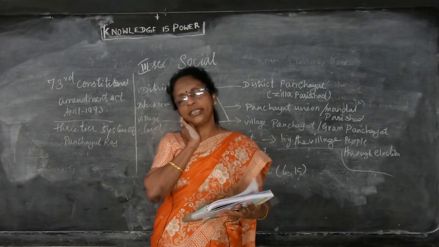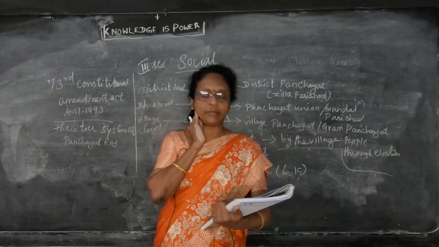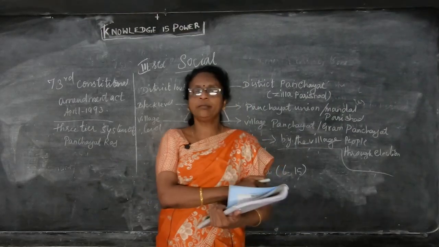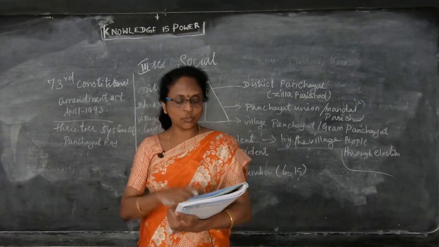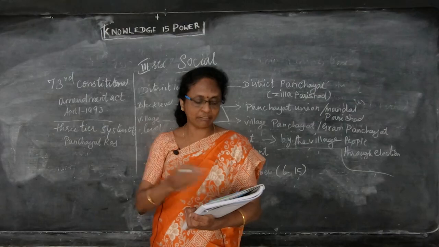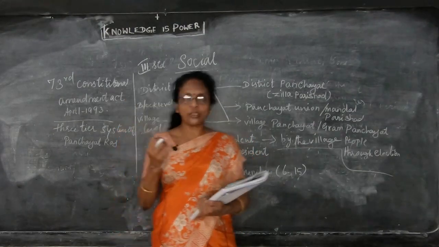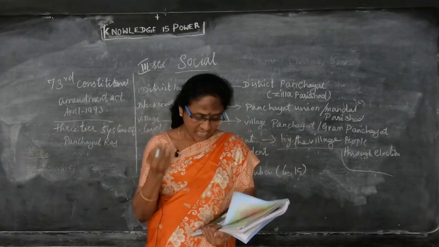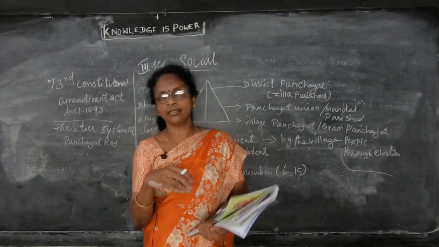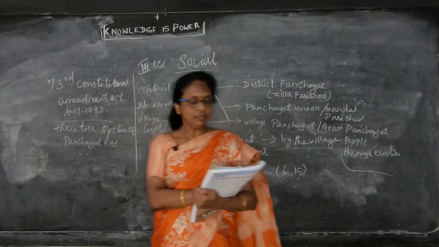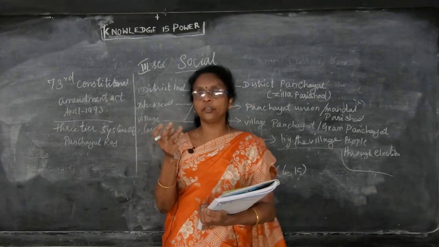So where do they get this money? They get the money from the state government and the central government. Apart from that, we the people pay taxes to the Panchayat. The Panchayat uses these taxes for the development of the villages. What are the taxes we are paying? Household tax, professional tax, tax for drinking water, and property tax. From these 4 taxes, they pay for the Panchayat, and from this income only they do the development for the villages.